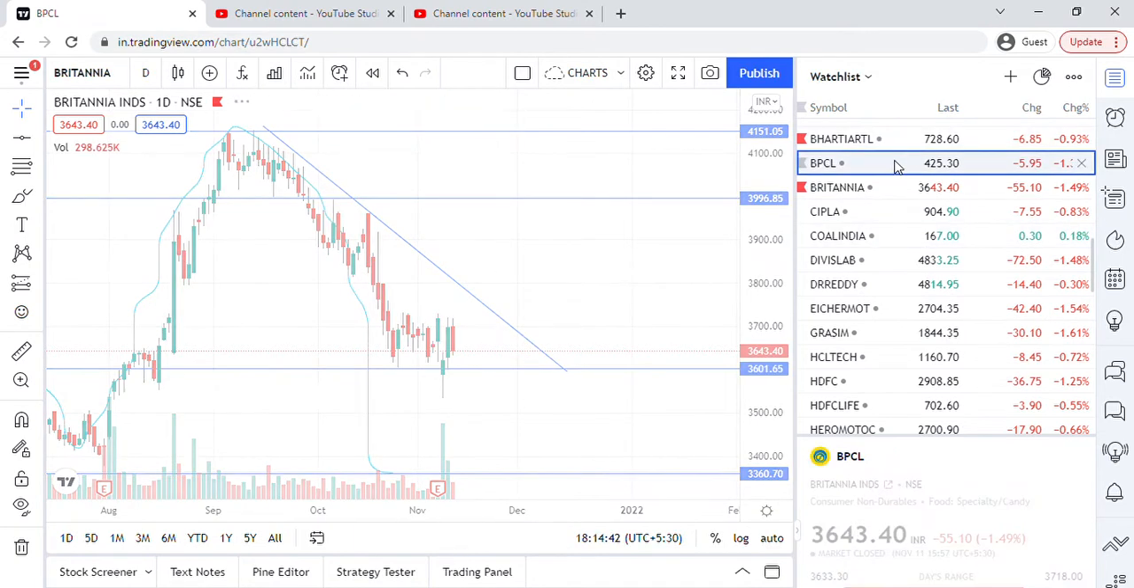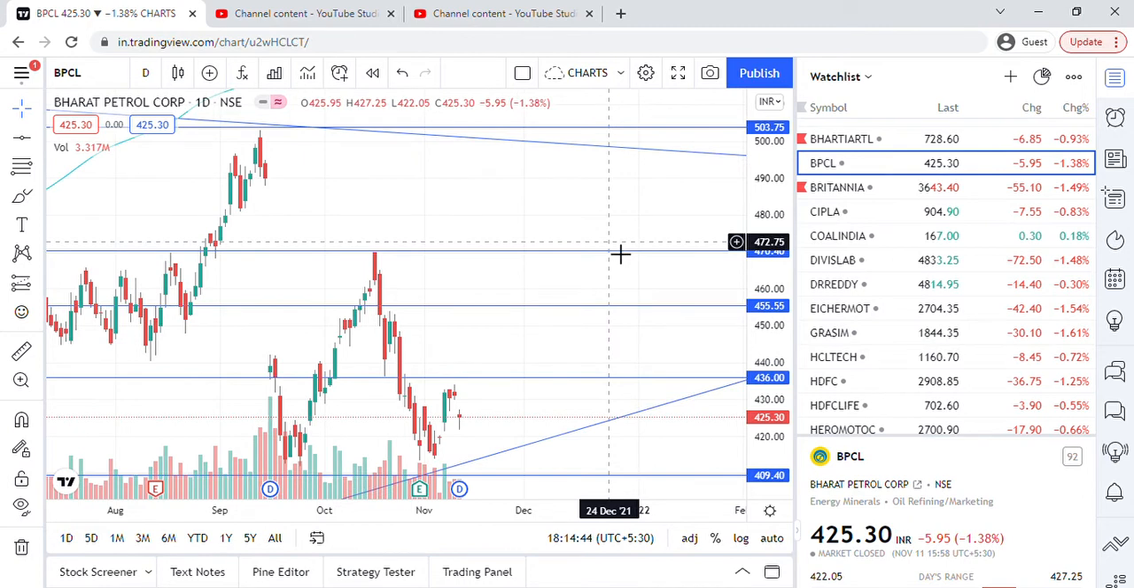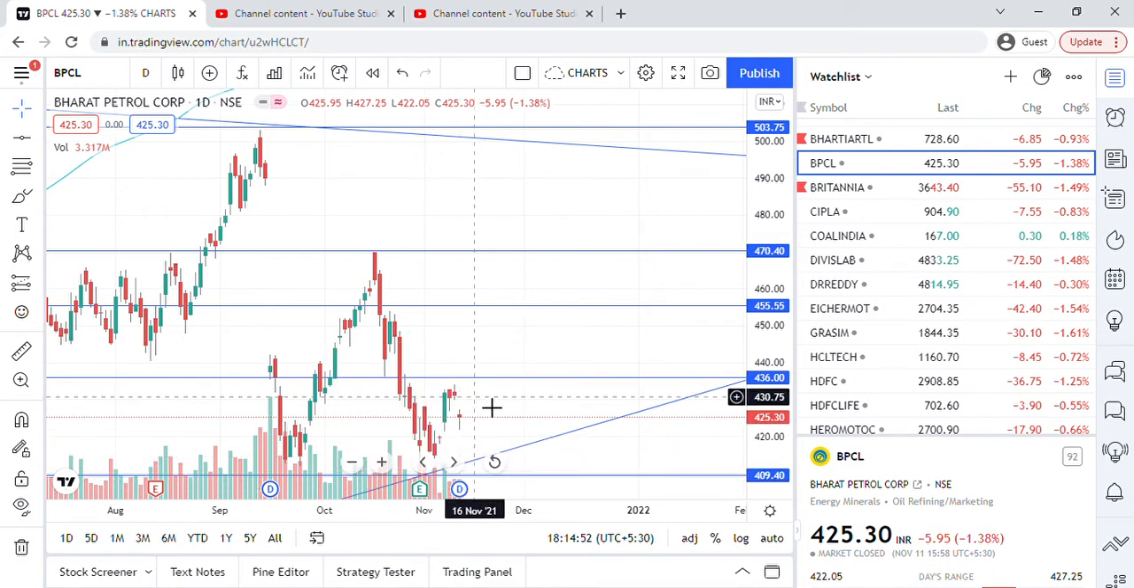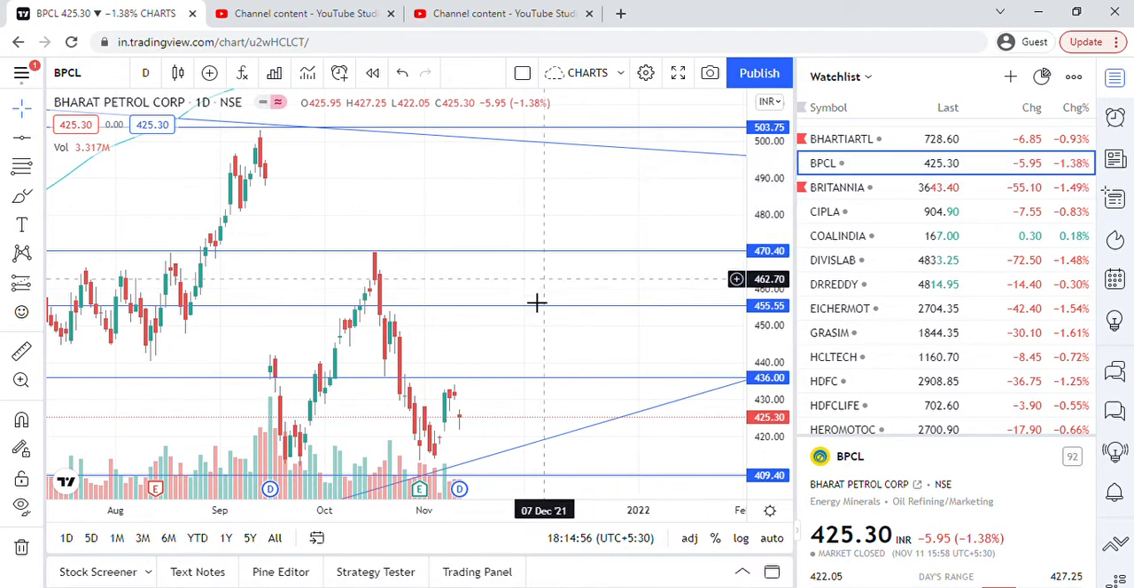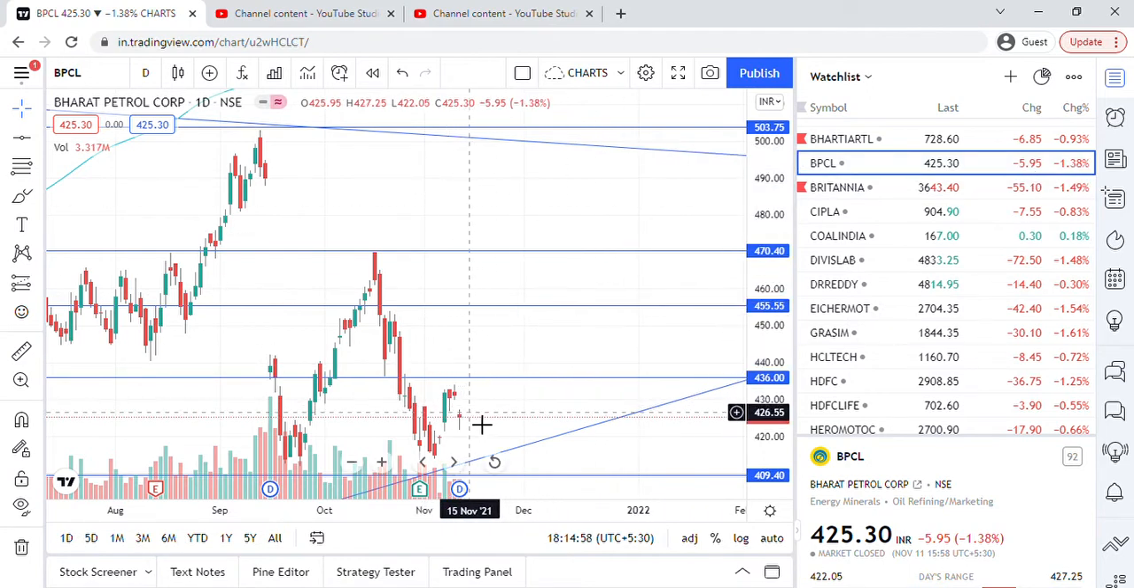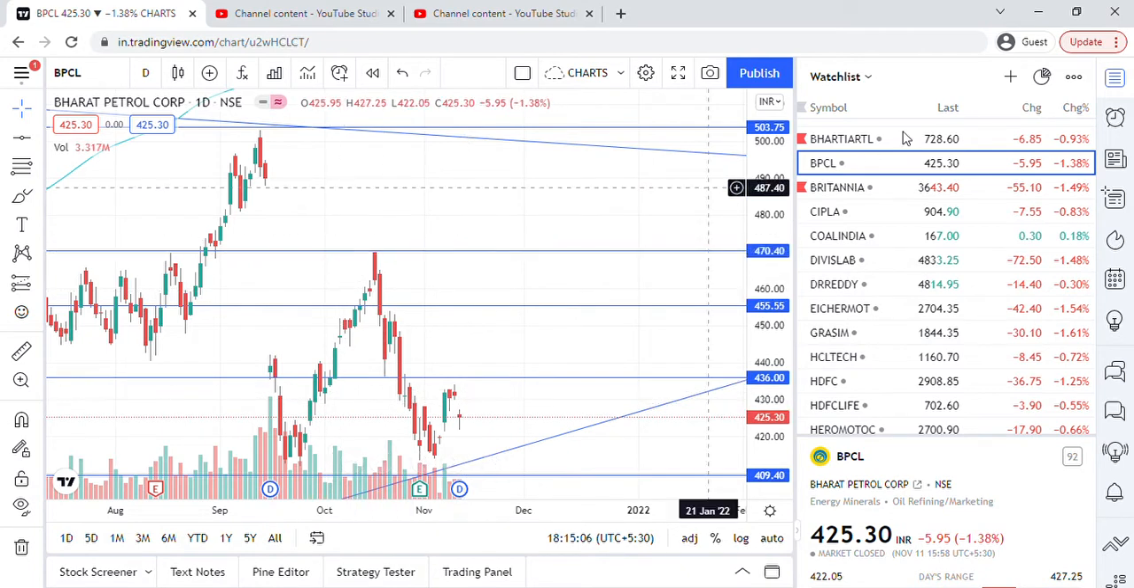BPCL, same range guys, 436 till this is going, because they provided the dividend 5 rupees. So 5 rupees 95 paisa something got down. So when a share is providing a dividend, it automatically gives some less in the chart. Same thing like here you can see 58 rupees dividend it provided.